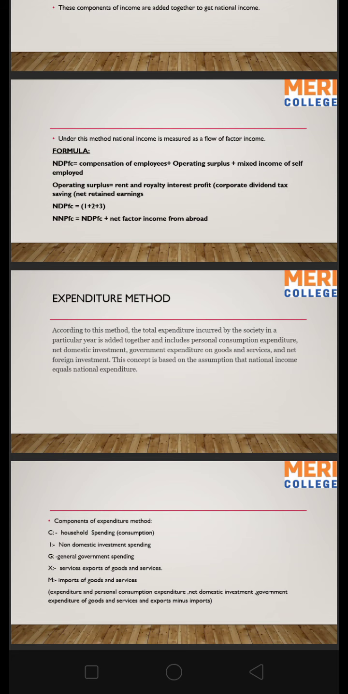The formula of the income method to calculate national income is: first we have to get national domestic product at factor cost, which is compensation of employees plus operating surplus plus mixed income of self-employed. To calculate operating surplus, we have to add rent and royalties, interest and profit, and then we add all three of these to get national domestic product at factor cost. To get net national product at factor cost, we have to add net factor income from abroad to national domestic product at factor cost.